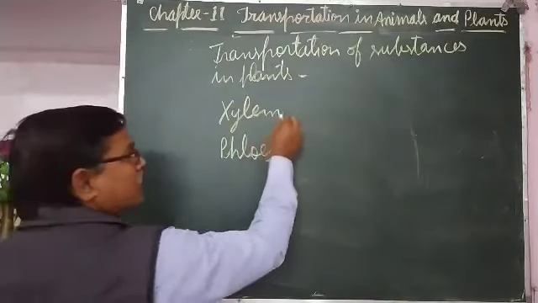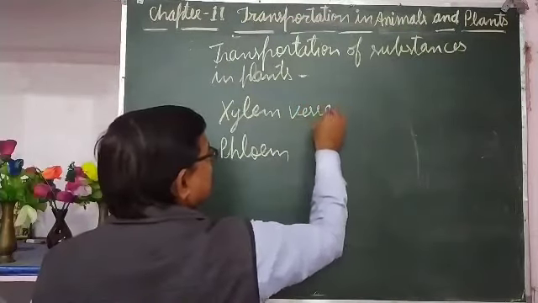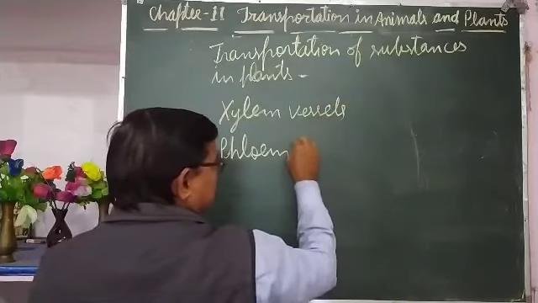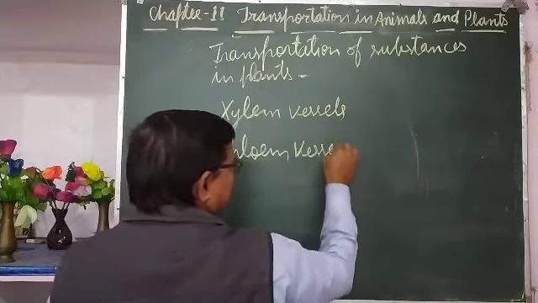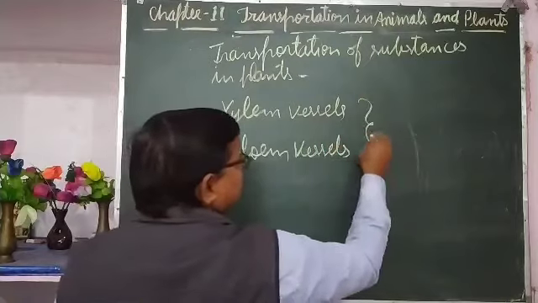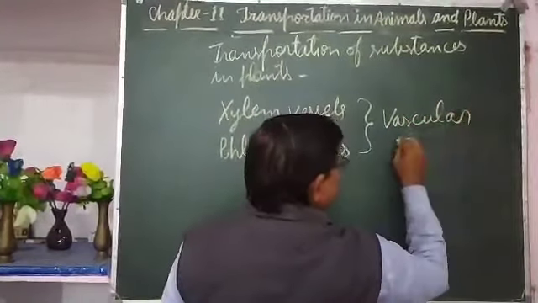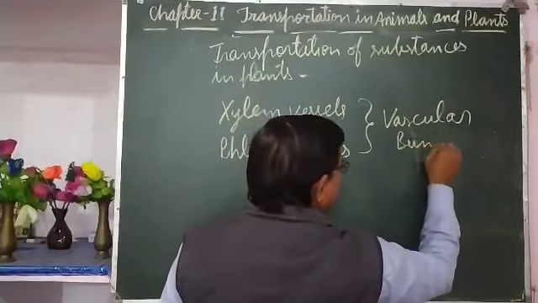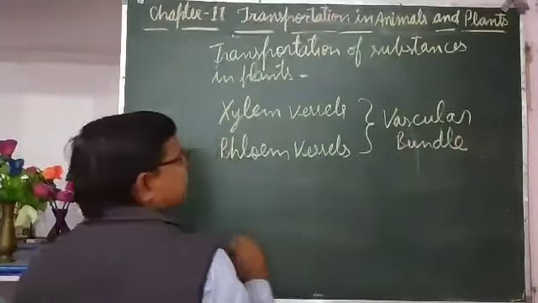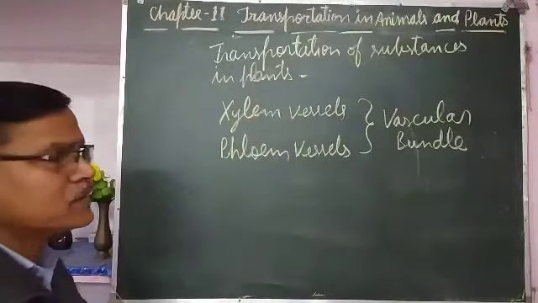Xylem tissues form xylem vessels and phloem tissues form phloem vessels, and together they are called the vascular bundle. The vascular bundle has xylem vessels and phloem vessels.